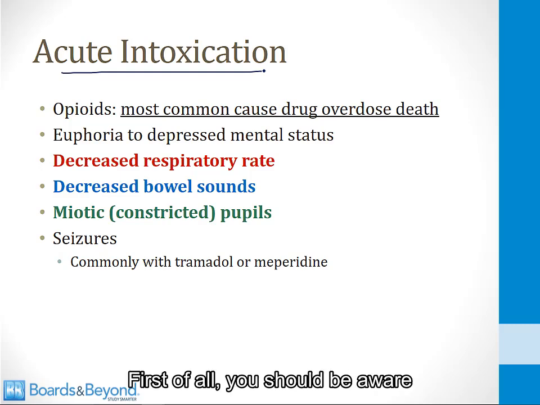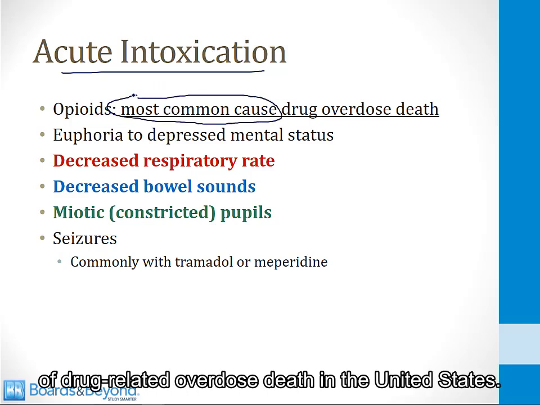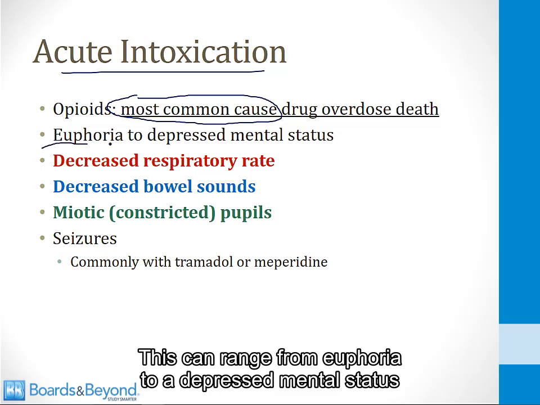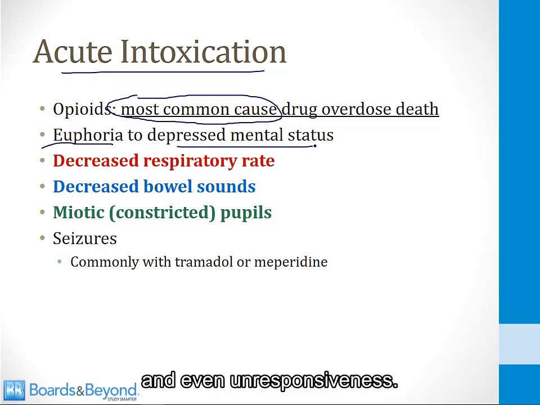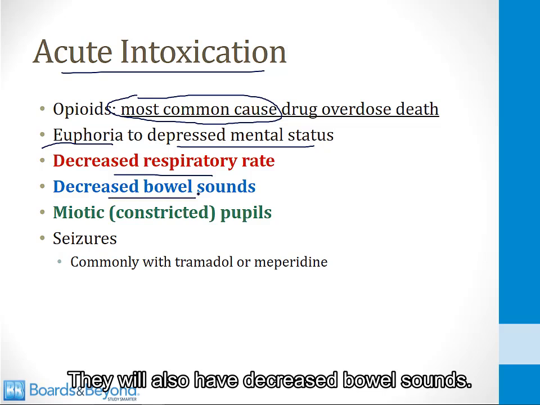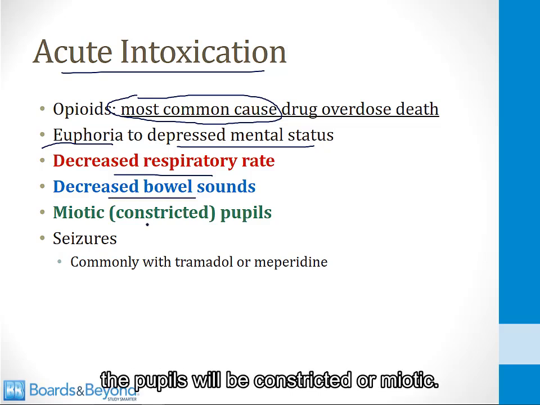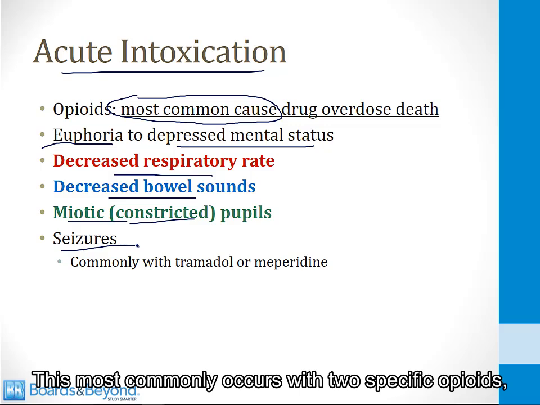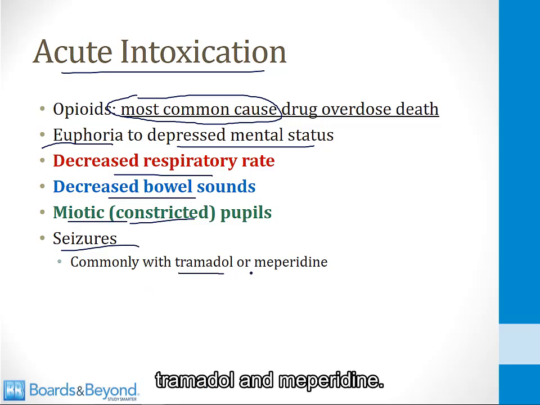First of all, you should be aware that opioids are dangerous. They are the most common cause of drug-related overdose death in the United States. Patients who are acutely intoxicated will have mental status changes. This can range from euphoria to a depressed mental status and even unresponsiveness. As I told you before, their respiratory rate will be decreased. They will also have decreased bowel sounds. And when you examine the eye, the pupils will be constricted or miotic. In rare cases, opioids can even cause seizures. This most commonly occurs with two specific opioids, tramadol and meperidine.